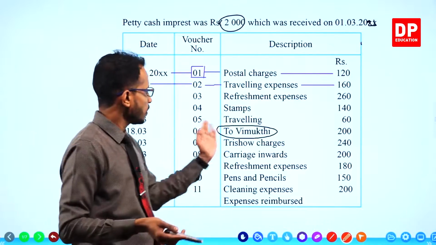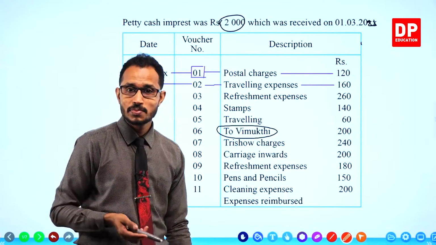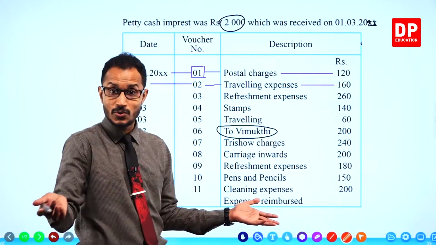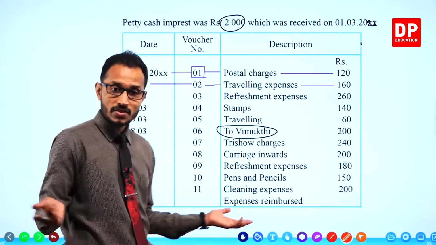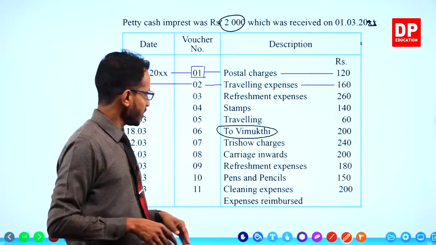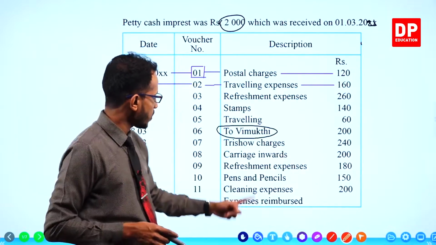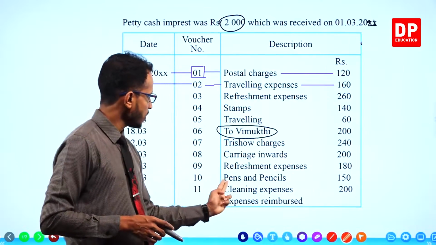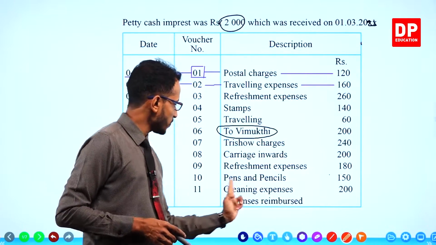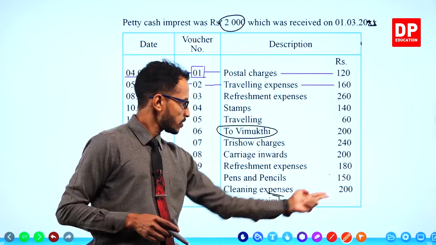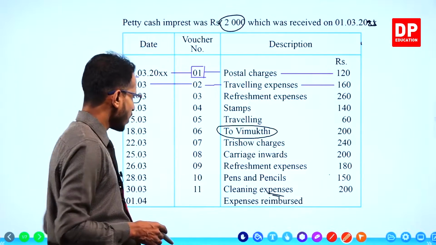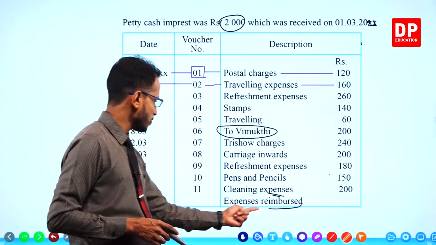He has paid an amount of 200 to a person called Vimukti. We don't know who Vimukti is, all right? We don't know. Let's see. Then treasury charges 240, carriage inwards 200, refreshment expenses 180, pens and pencils 150, cleaning expenses 200, and finally expenses reimbursed.